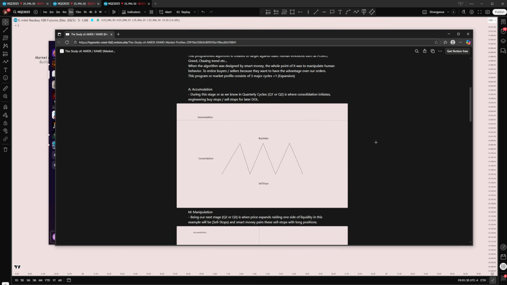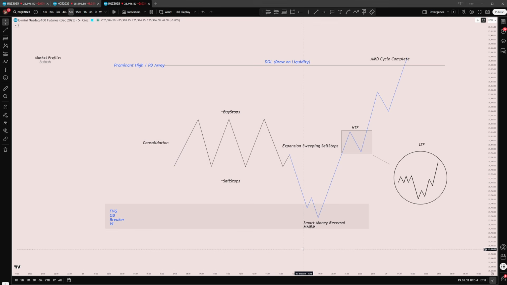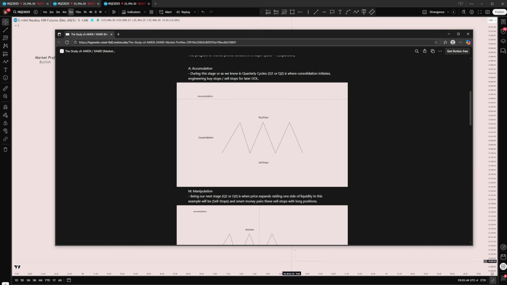Okay, for this example that we're going to be speaking about, as you can see on my chart, this is a market maker buy model, right? In this sense, this is a bullish market profile as we get a bearish manipulation and a bullish distribution. So understanding this example, when accumulation occurs, these buy stops are basically being protected until the distribution portion initiates. Okay, this is very vital.